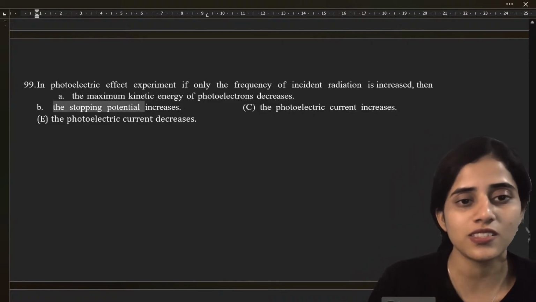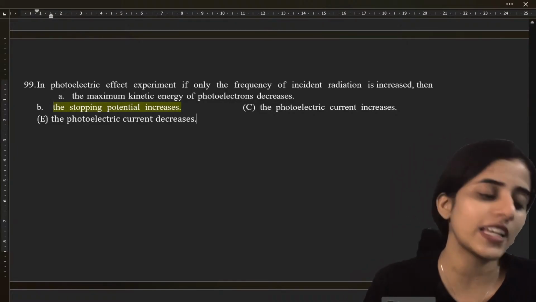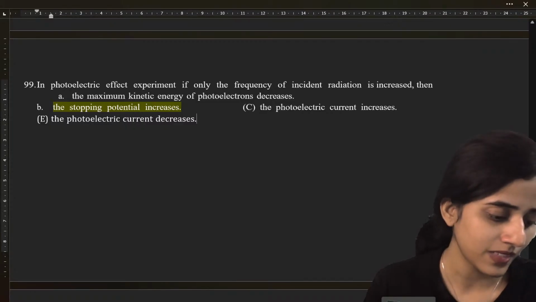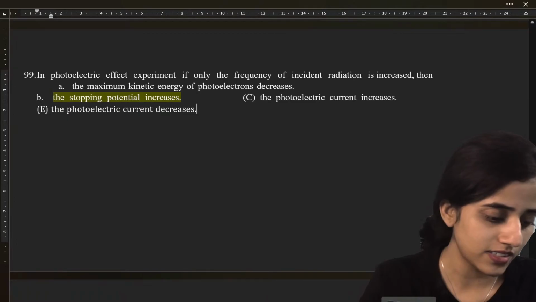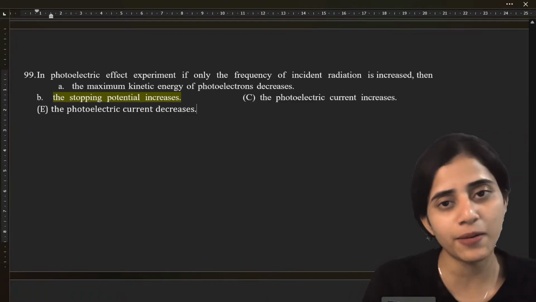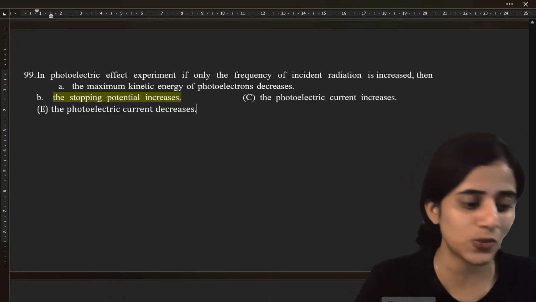Yes, it is. Stopping potential increases. Yes, Yashwant, I also want to tell everybody the same. Concentrate in class. Thank you, Ningappa. Please let me know in the comments as well.